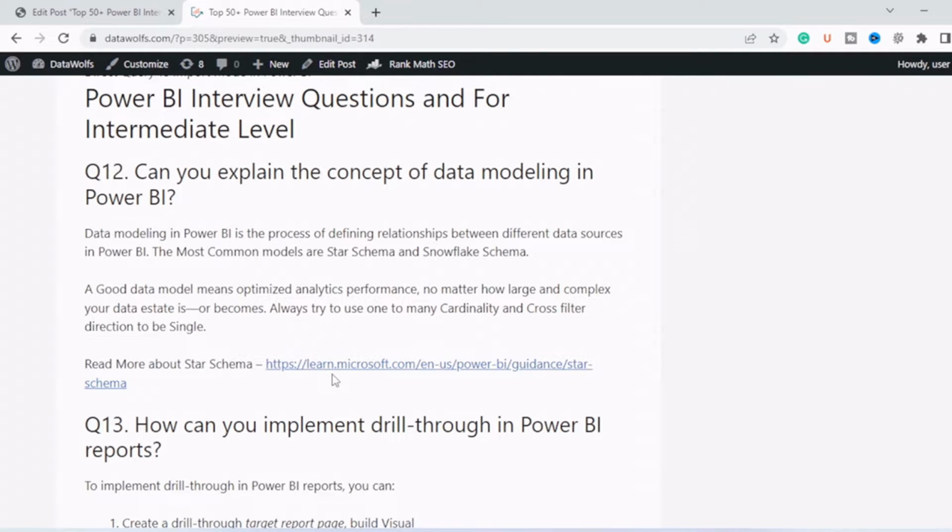Start with our first question. Can you explain the concept of data modeling in Power BI? Data modeling in Power BI is basically the process of defining relationships between different data sources in Power BI. The most common models are star schema and snowflake.